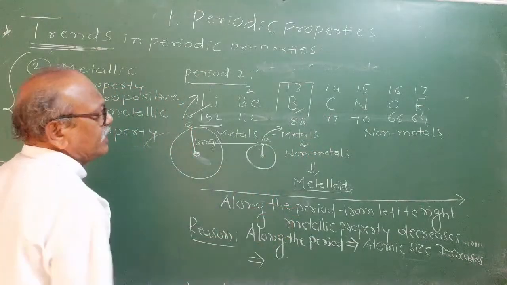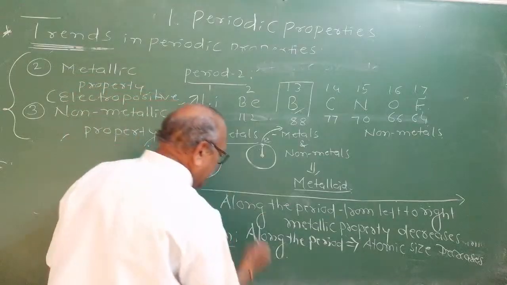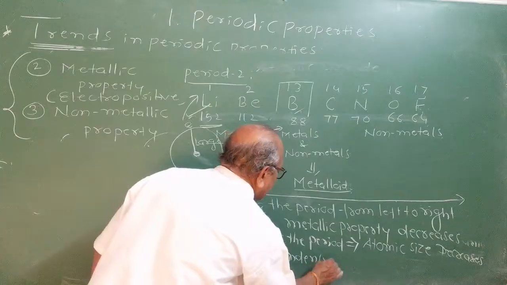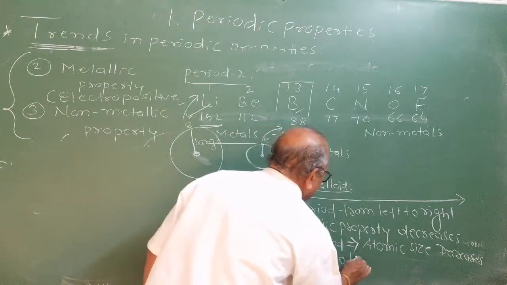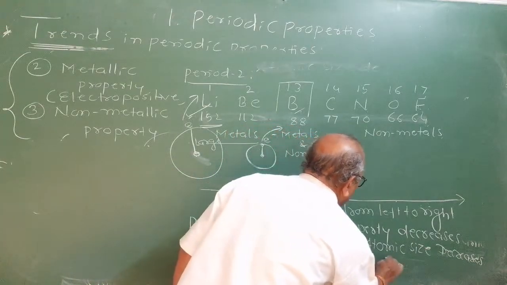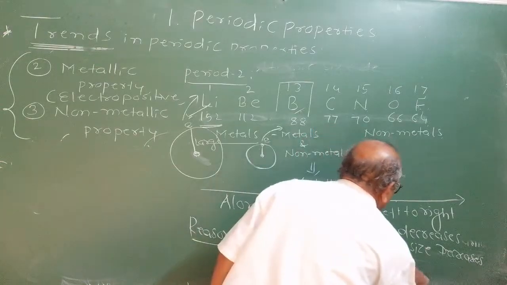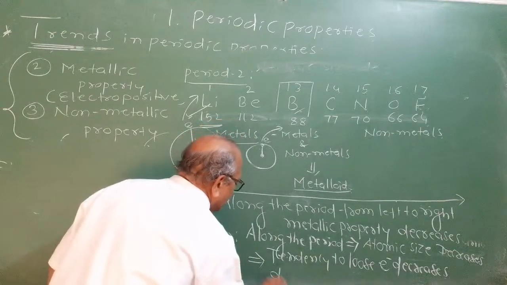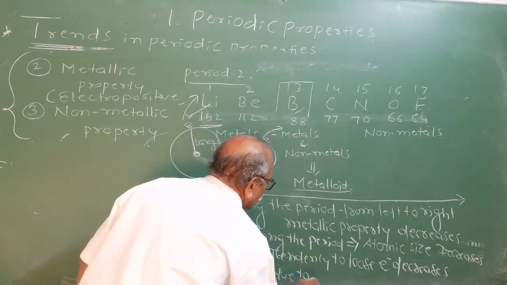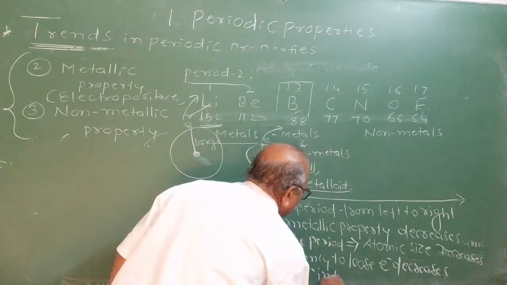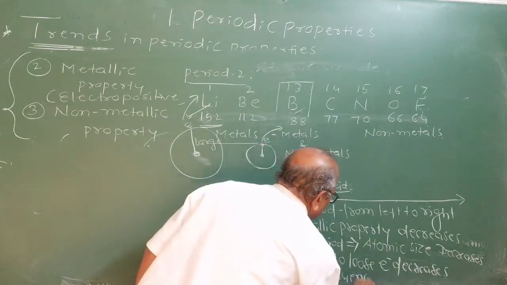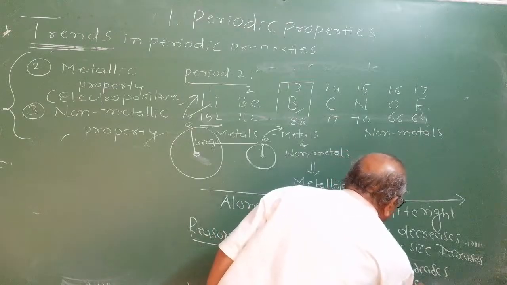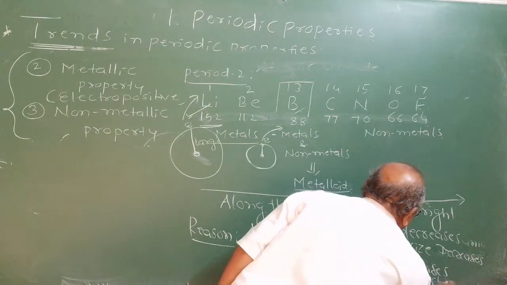As atomic size decreases, the tendency to lose electrons decreases due to the influence of nuclear charge, because the outermost shell comes closer and closer to the nucleus.